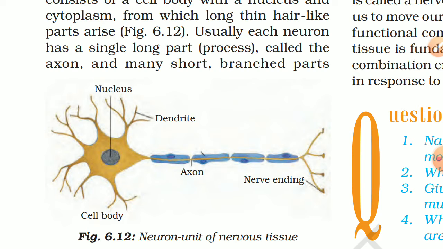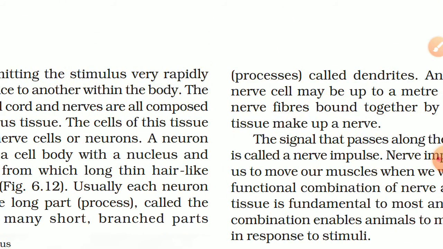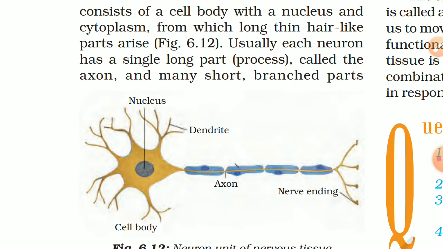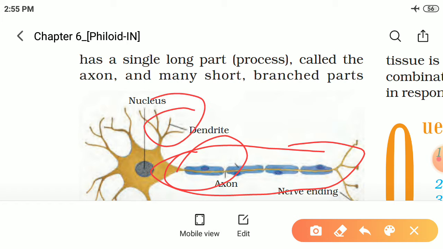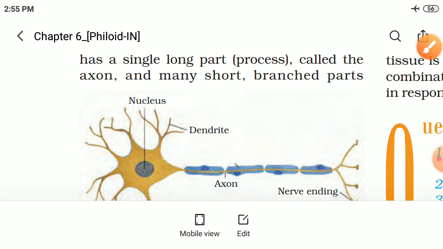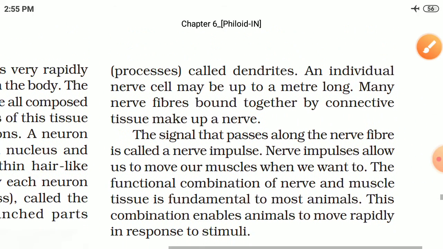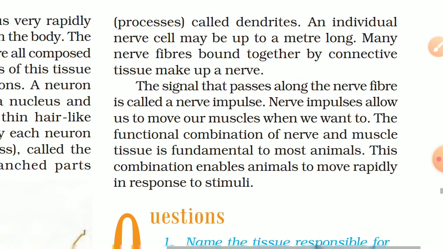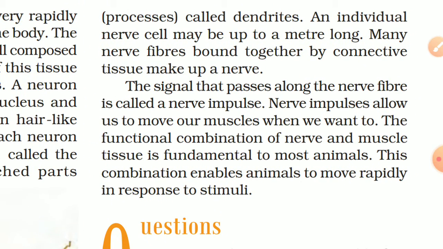Usually each neuron has a single long part called the axon and many short branched parts called dendrites. Okay, so this single blue part is called the axon, and all these other parts are called dendrites. An individual nerve cell may be up to a meter long. Many nerve fibers bound together by connective tissue make up a nerve.